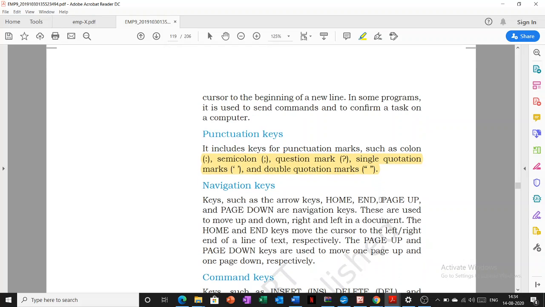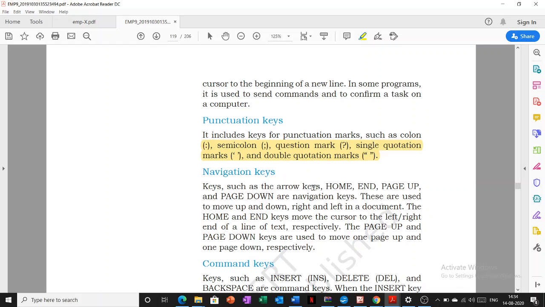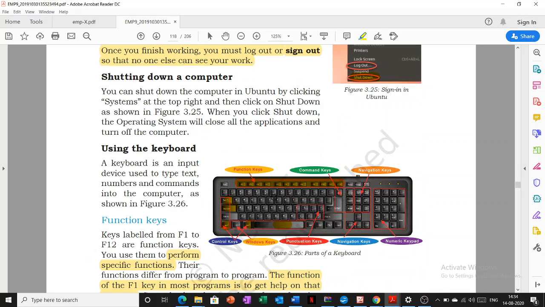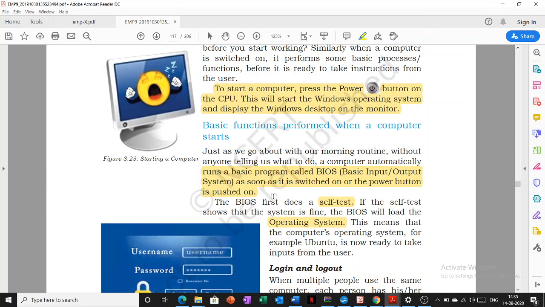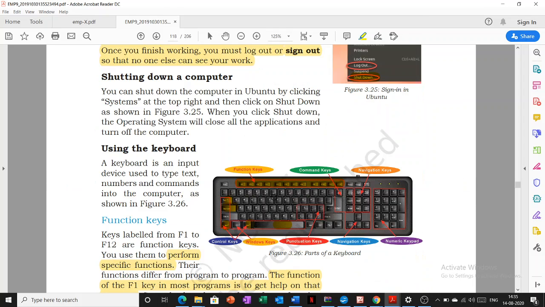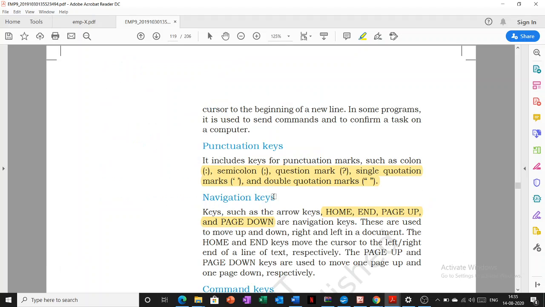Now for the navigation keys. Navigation keys are home, end, page up and page down. See, we are going to study first with page up, then page down. I am going to press page up from my keyboard. See, we are moving one page up and now I am pressing page down. We are going one page down. So page up will take you one page up and page down will take you one page down.